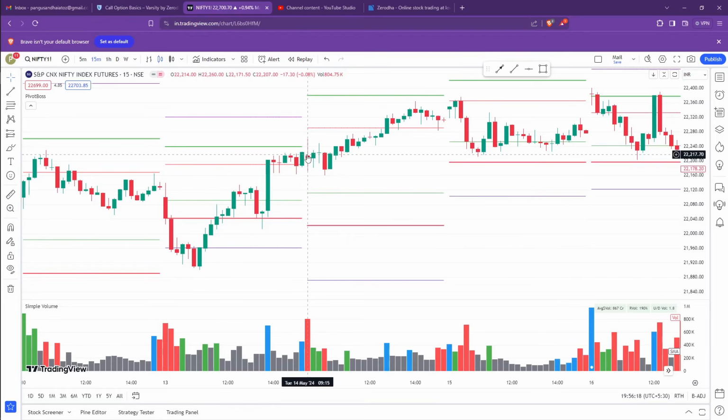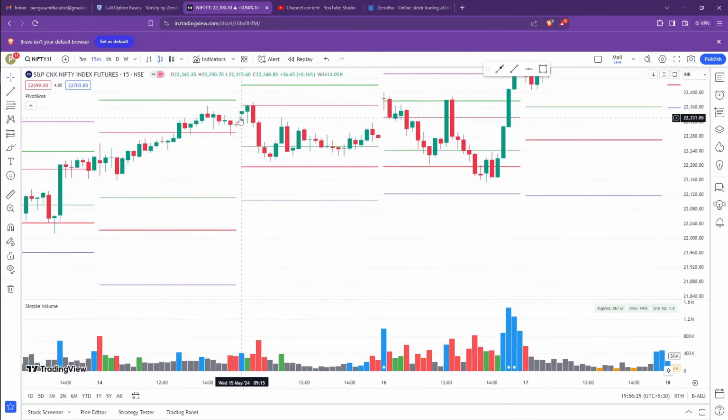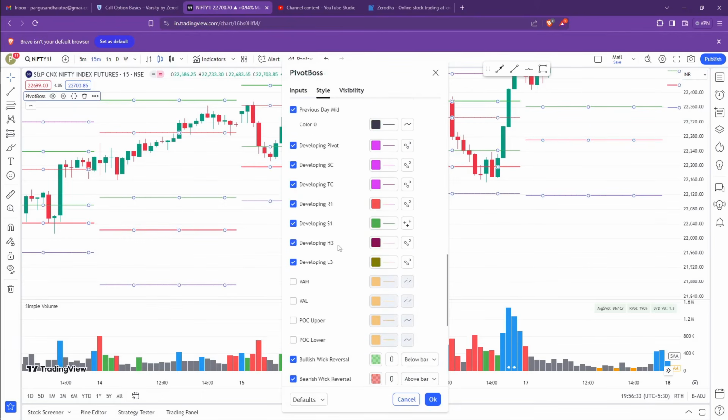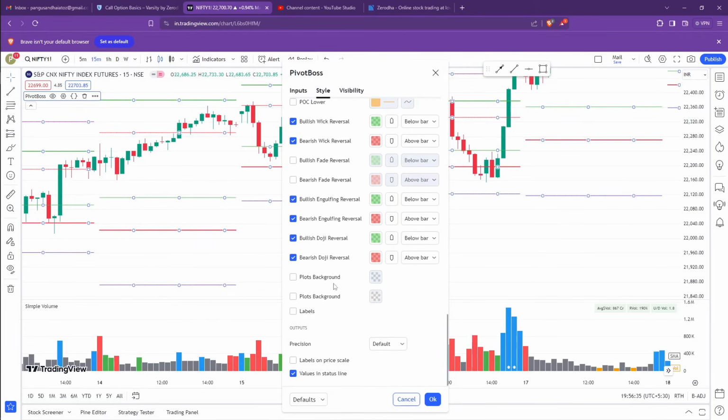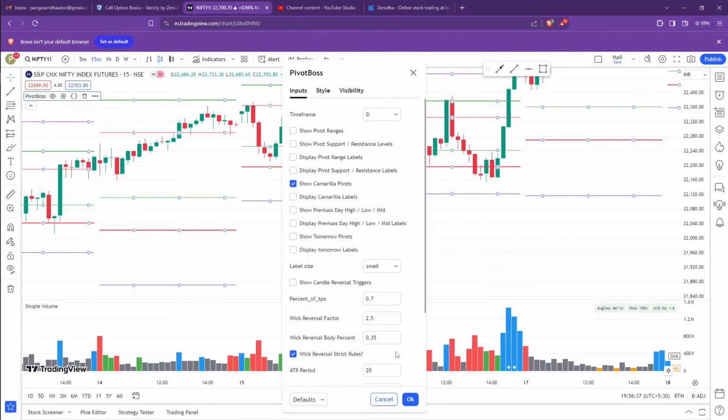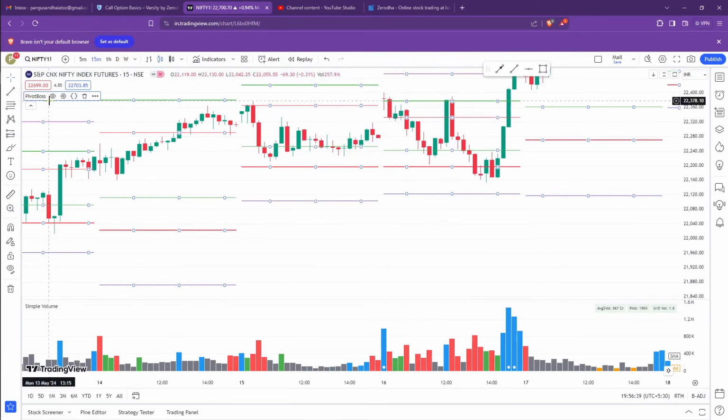Then between H3 and L3, if there is a resistance phase, there is no resistance phase, so no trade. Again here, this is an outside reversal setup, also called a bearish engulfing pattern. I don't know why this bearish engulfing pattern is not showing in the chart, though I have activated all this. If you wanted to initiate a trade, your target will be L3, and that is achieved.